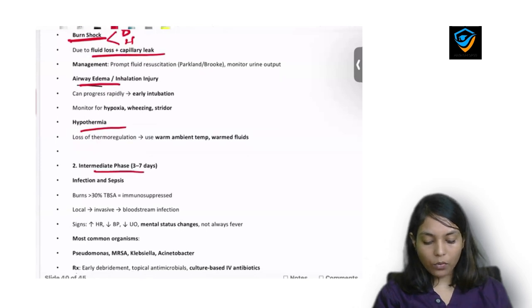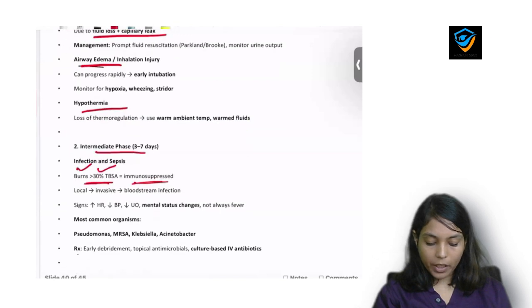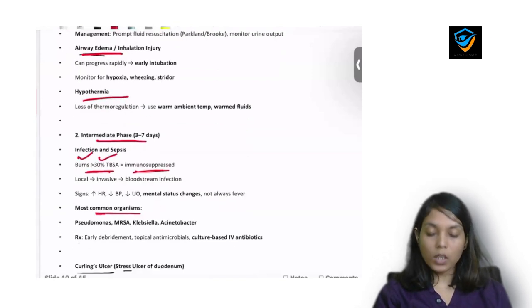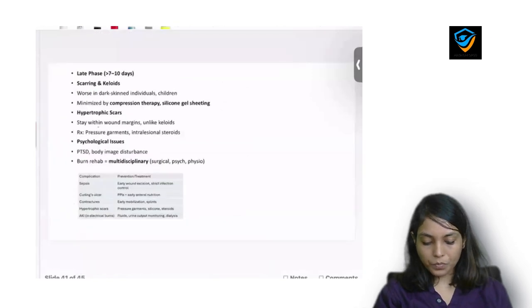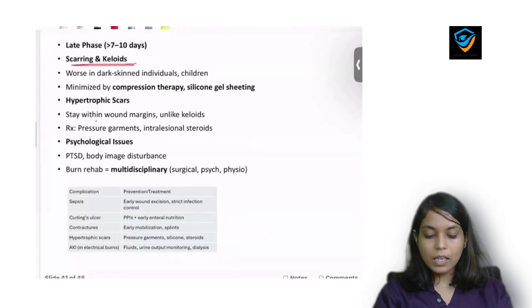In the intermediate phase, that is between 3 to 7 hours, there will be more chances of infection and sepsis. Only when the involved body surface area is more than 30 percent, there will be immunosuppression. Okay, and what are the most common organisms involved in sepsis? These are Pseudomonas, methicillin resistant Staphylococcus aureus, Klebsiella and Acinetobacter. Curling ulcer is most commonly seen in the duodenum. And in the late phase, there will be scarring and keloid.